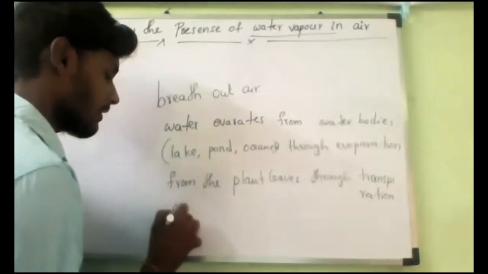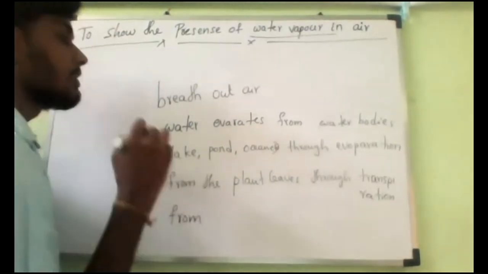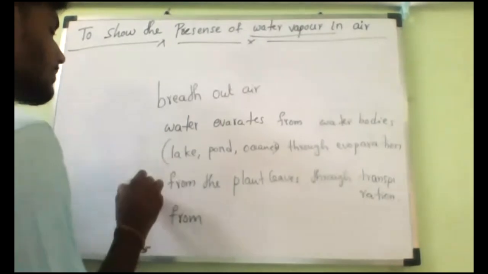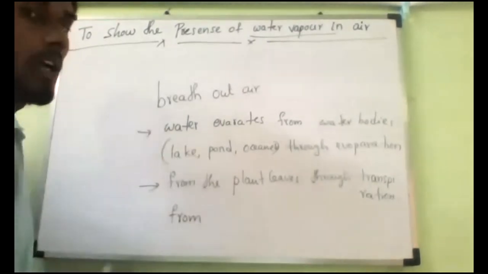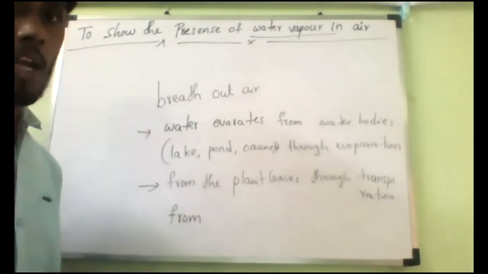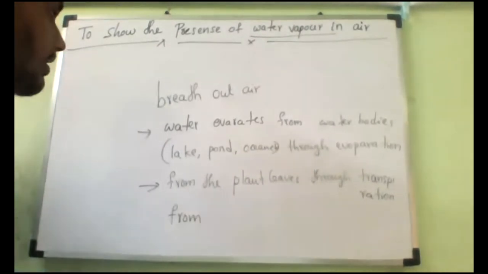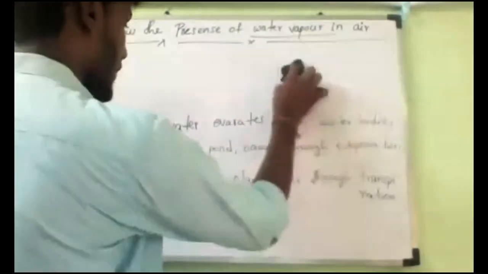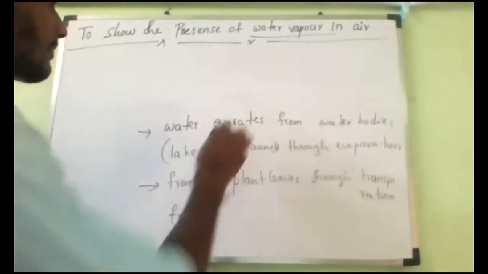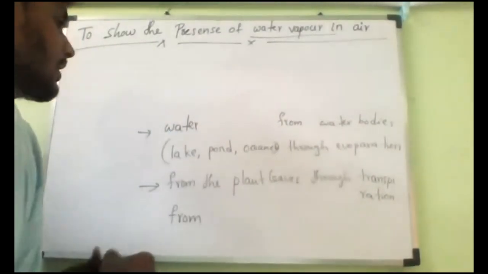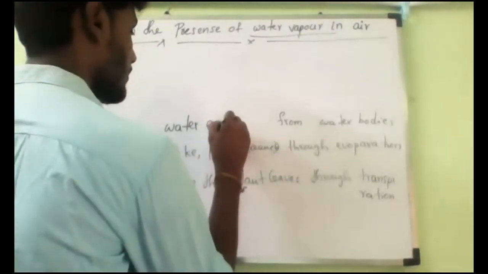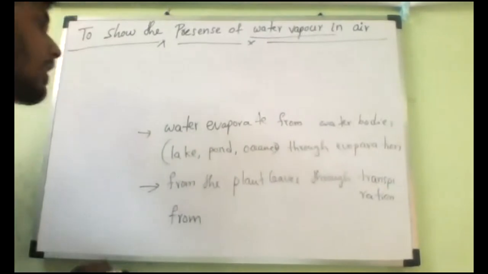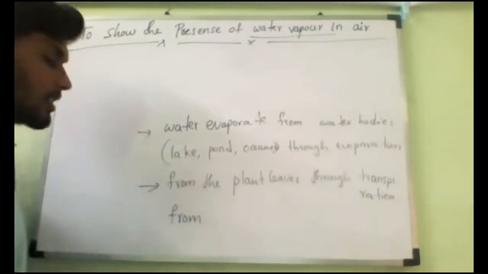Next point. Water evaporates from water bodies through evaporation.